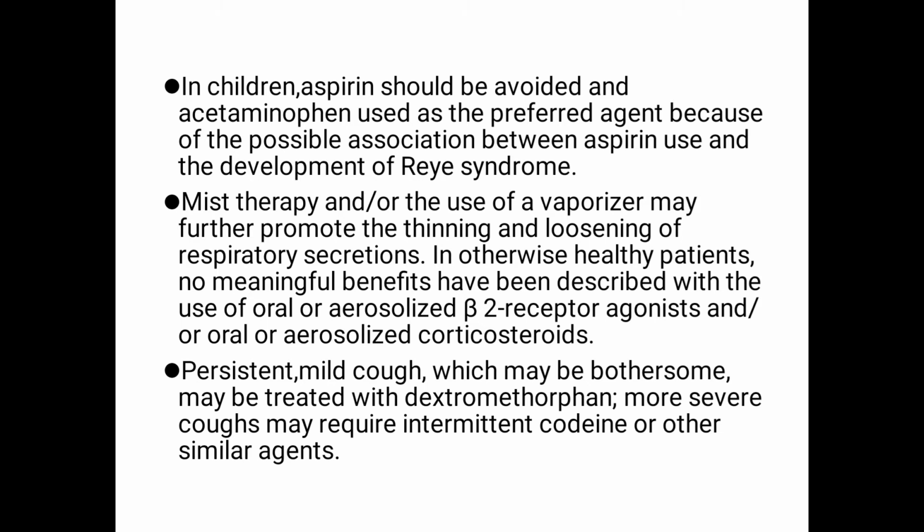And how can we manage cough? So the hallmark of acute bronchitis is the cough. So we should manage it with appropriate medications. For persistent mild cough, which may be bothersome, it can be managed with the help of dextromethorphan. And in case of more severe coughs, we can treat with intermittent codeine or other similar agents.